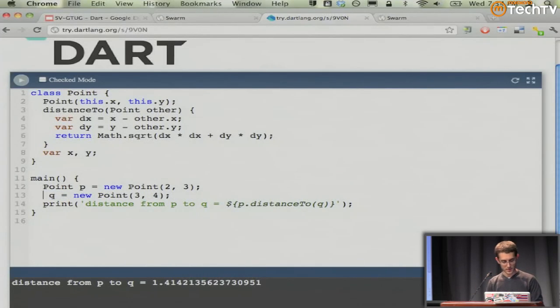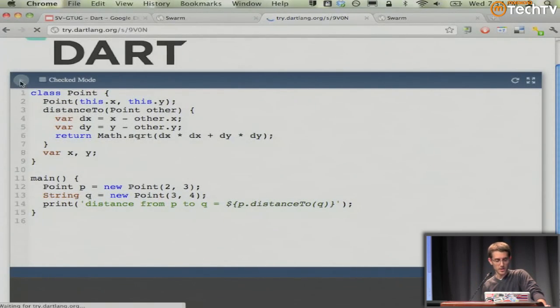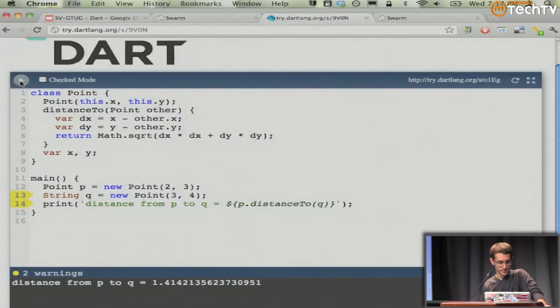So let's go ahead and do something crazy here. Whoa. Let's be really wacky. Let's add string here. Off the top of your head, that doesn't really work. But let's run it anyway. Hey, so the program ran.